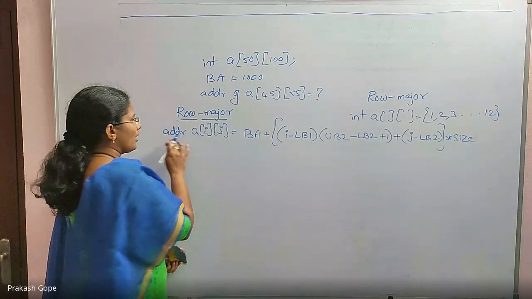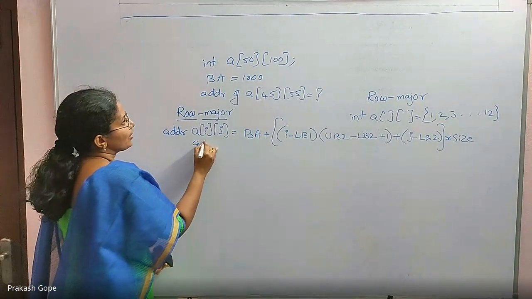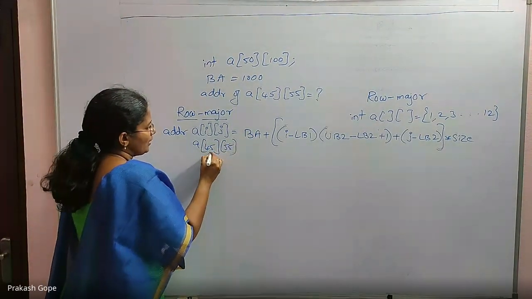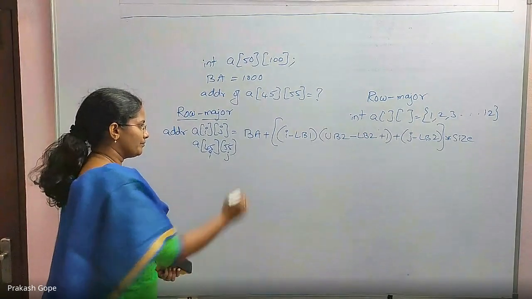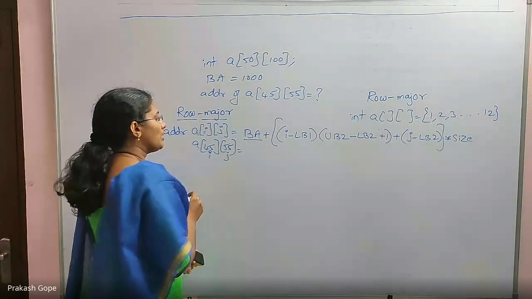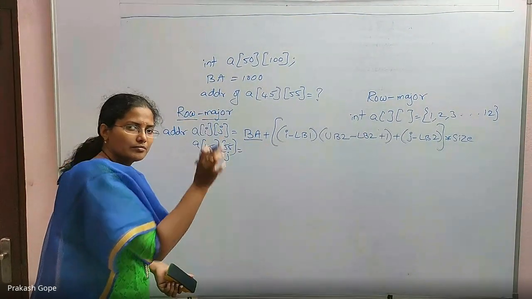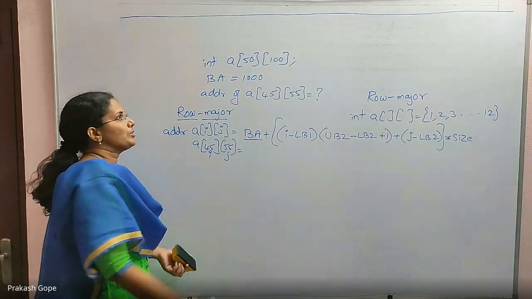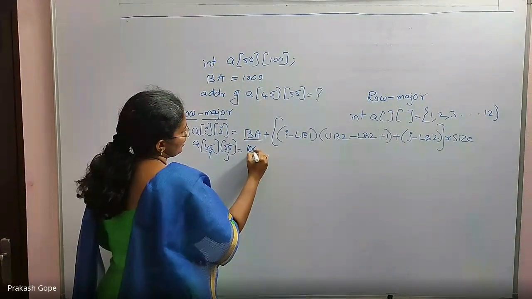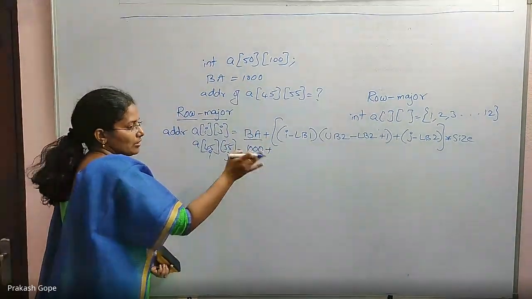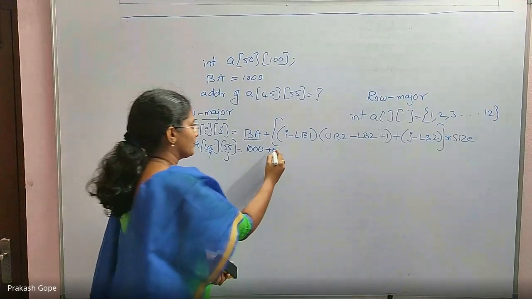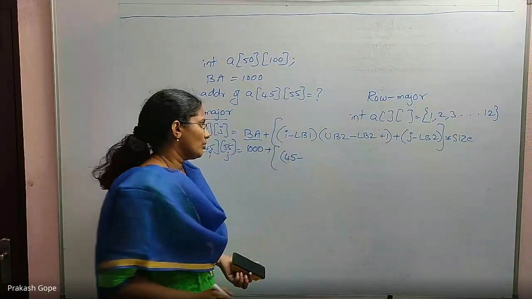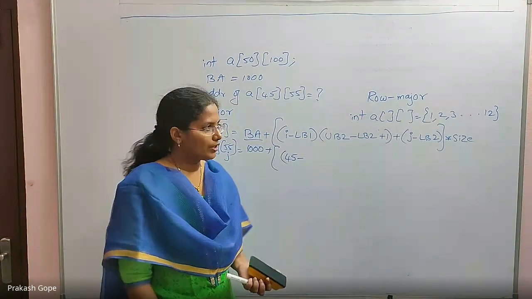Okay, address of A[45][55], which means I is 45, J is 55. Base address is nothing but the first element of that array. In C it is the 0th element's address. In this case they mention it in the question, which is 1000. Then I is 45. Next question: what are LB1, LB2, UB1, UB2?